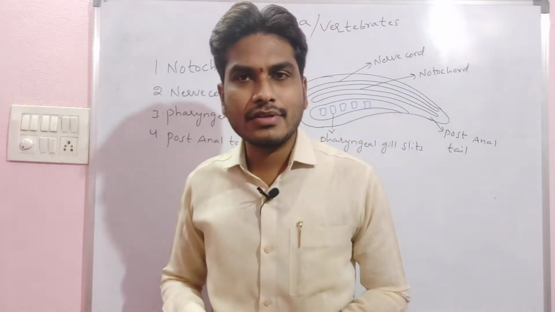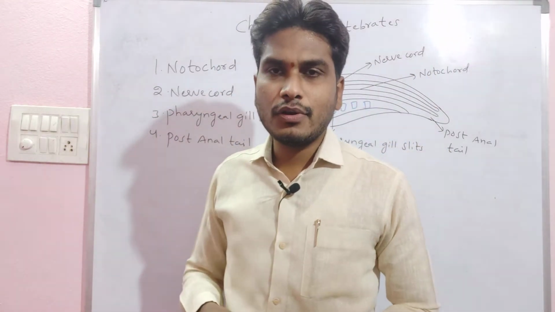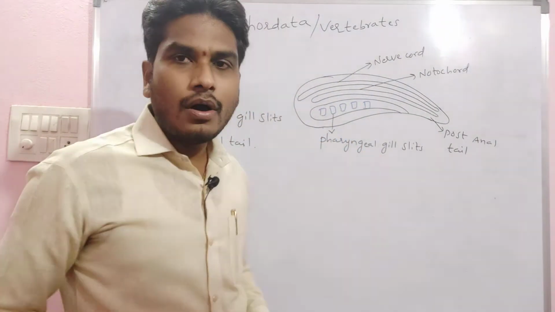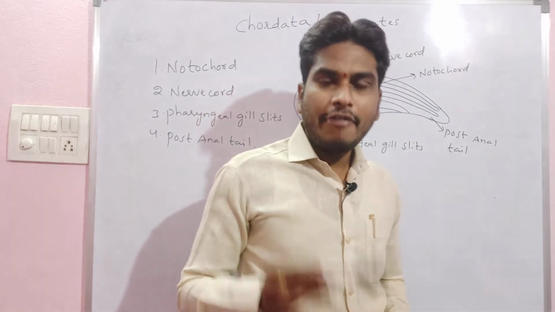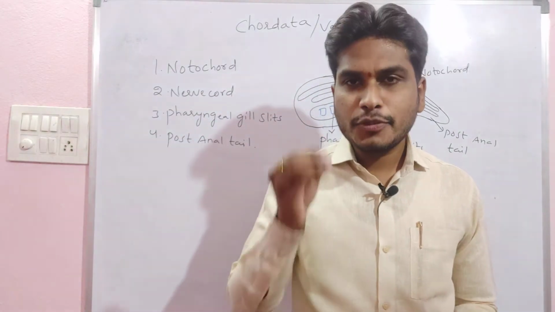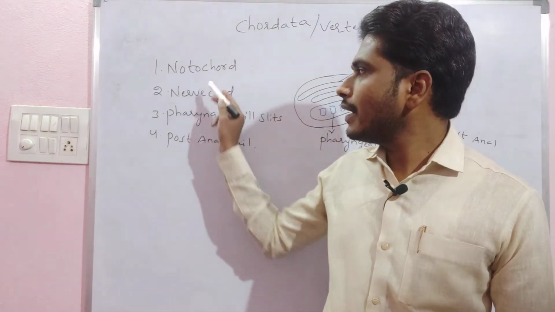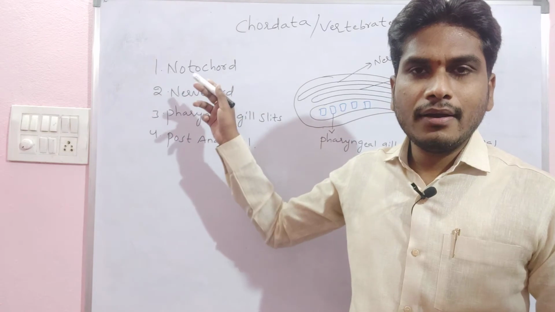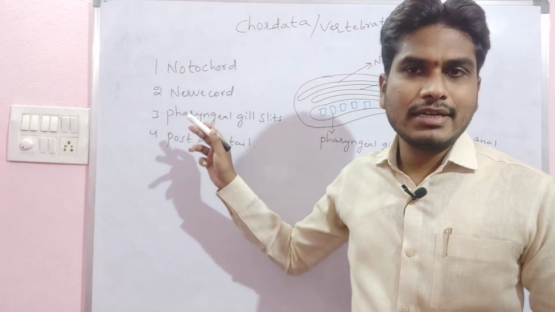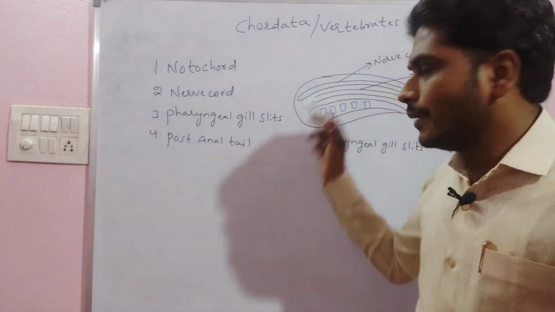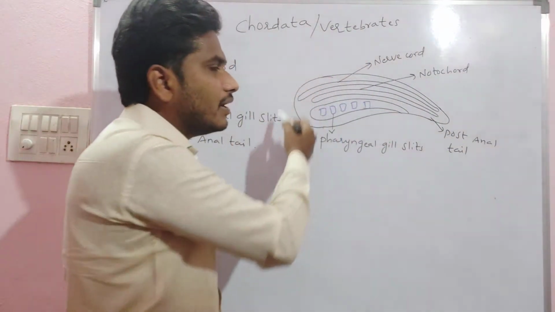The four main characteristics which chordatans may have are the notochord, pharyngeal gill slits, and the post-anal tail. The organisms which possess these four hallmark characters, we call chordatans, right? Notochord we had, pharyngeal gill slits we had, and post-anal tail we had. This is a diagram of a typical chordate.